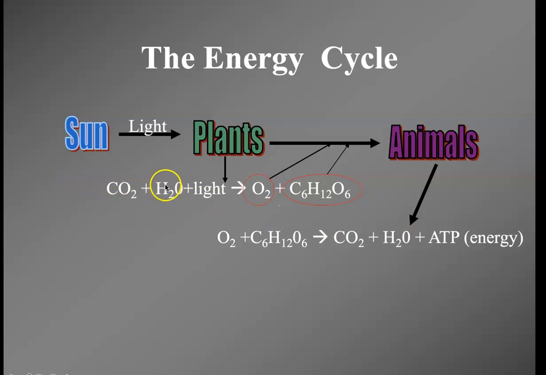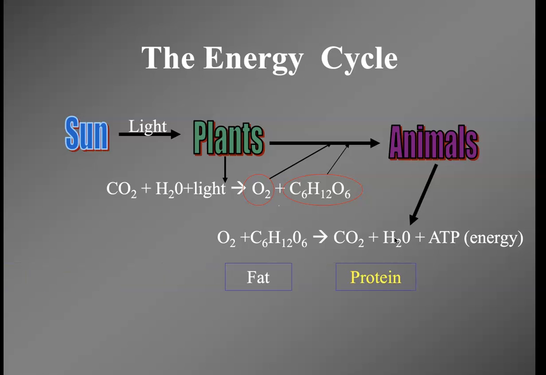So plants take CO2, water, and light, make what we need, and then what we need, we use the oxygen. This is aerobic metabolism. We'll talk about anaerobic metabolism also. We can take glucose, we can take starch and break it down into glucoses, and we use this to make the energy we need, and then we have the waste products, CO2 and water.